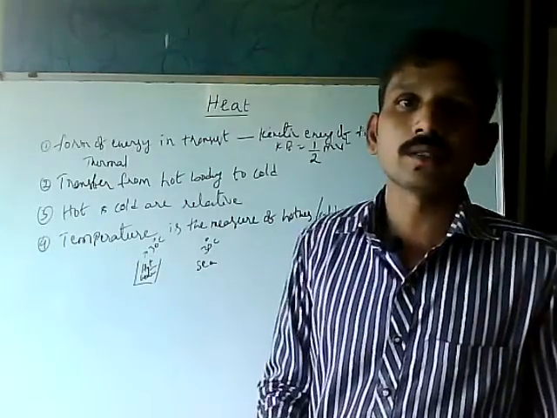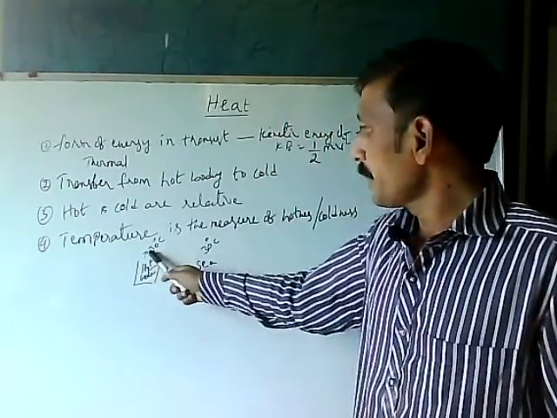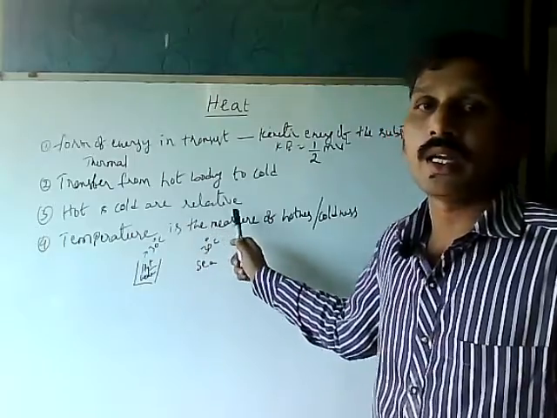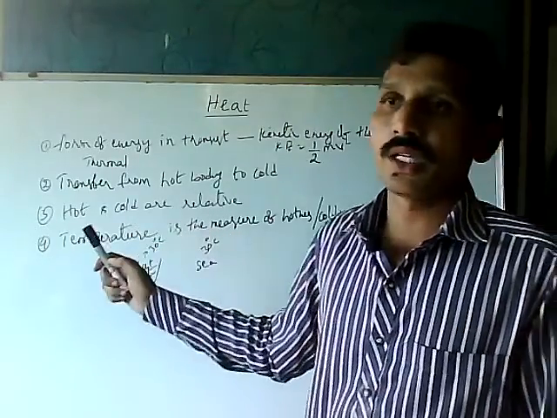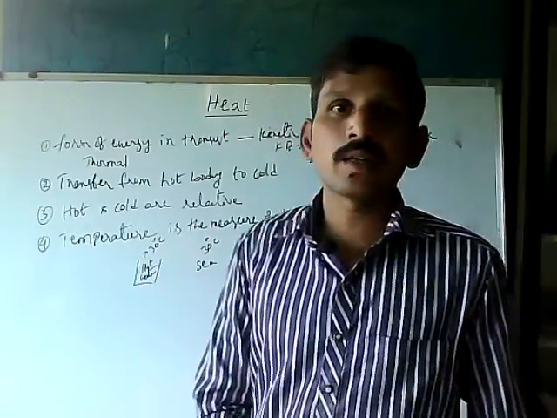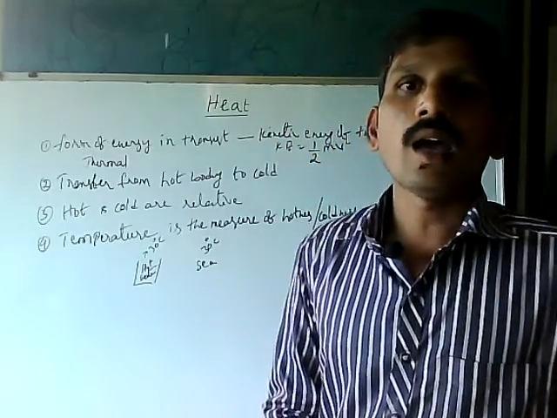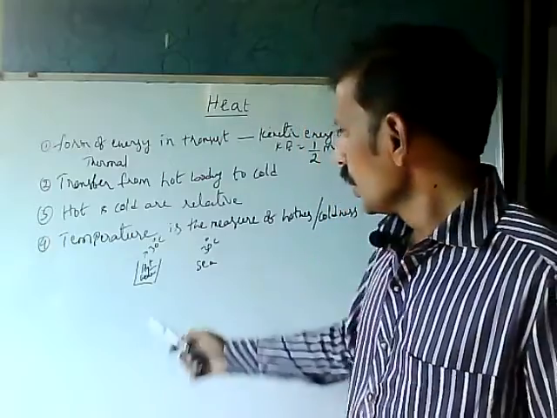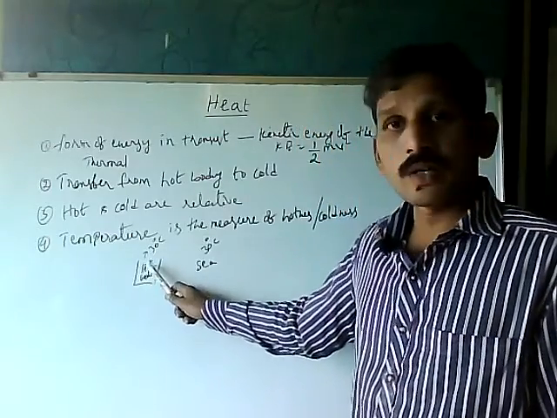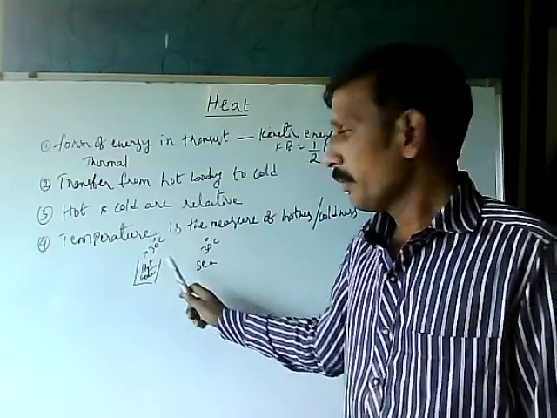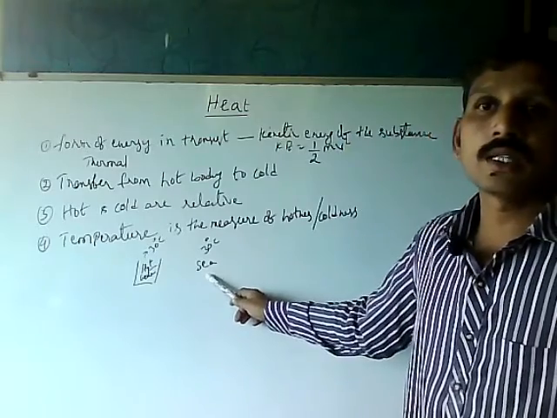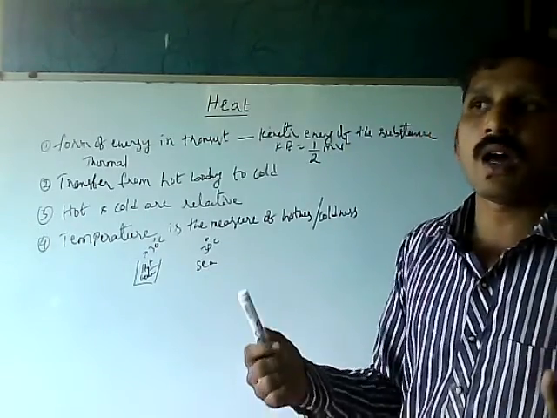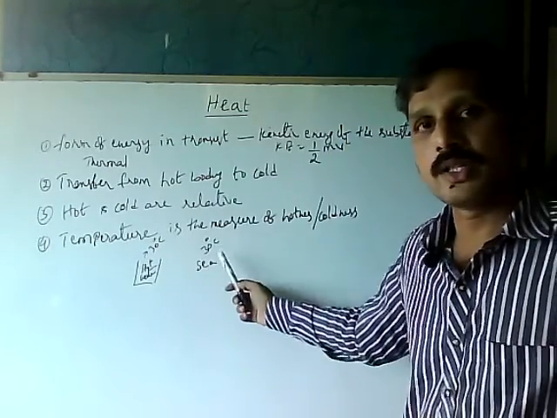How does it happen? Temperature is the average kinetic energy of the substance, and the average depends on the molecules present. The average kinetic energy of the hot water is at 30 degrees Celsius, and in the same way the sea water has a large amount of mass, but the average is similar.